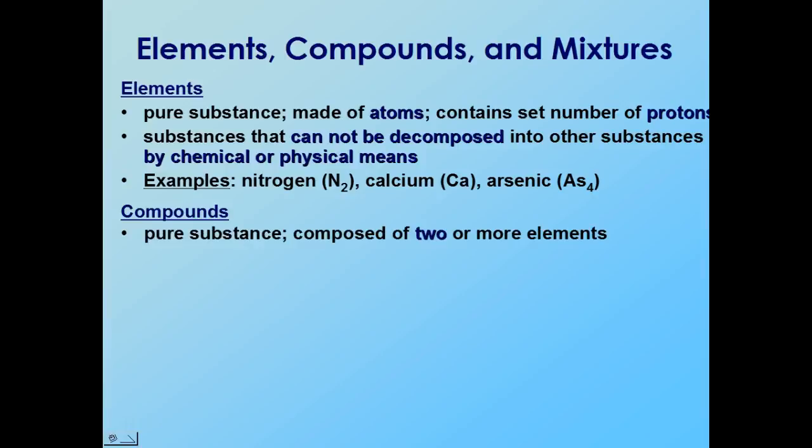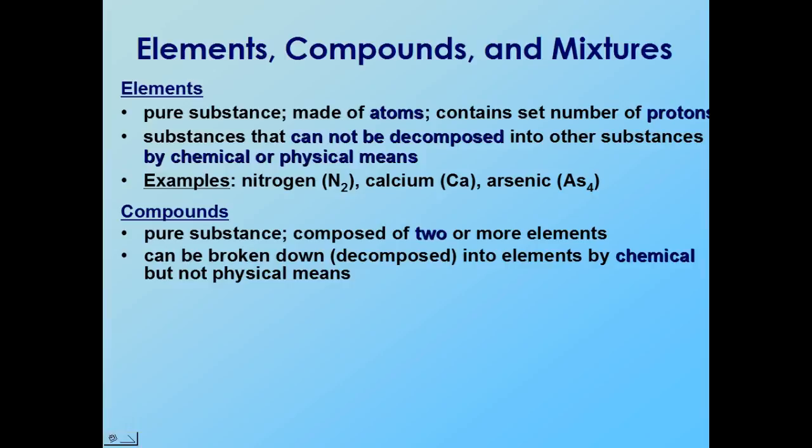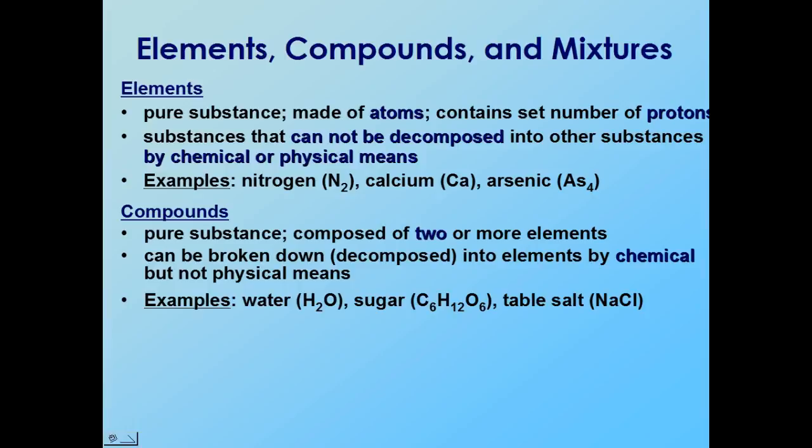Compounds are also considered a pure substance. They are uniform throughout, and they result from two or more elements being chemically combined together. You can break a compound down by chemical changes, such as decomposition, but you can't break it down by physical means. We'll talk about physical means a little bit more with mixtures. So compounds can consist of just two elements, like table salt, more than one atom of two elements, like water, or you could have more than two elements, such as sugar, and in sugar's case, you have multiple atoms of each element.